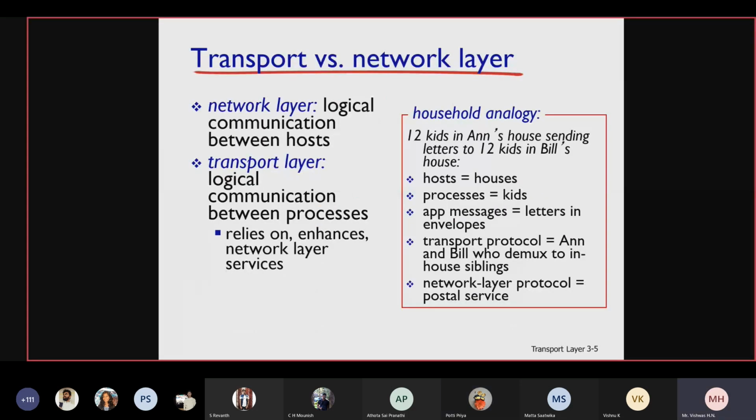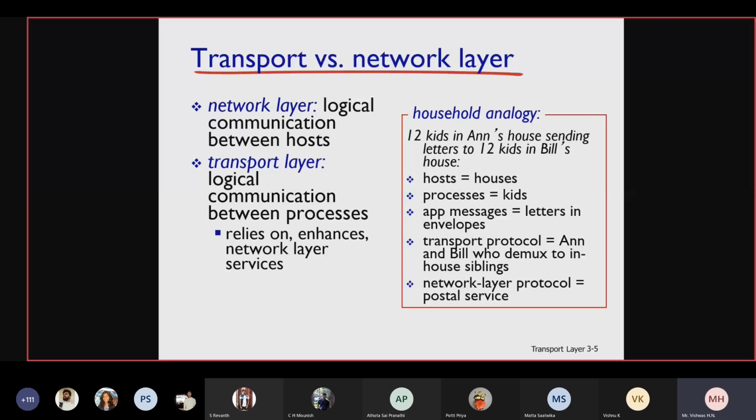Transport layer versus network layer. I think I had told you this example before. Network layer, logical communication between hosts. Transport layer, logical communication between processes. Very important point to be noted. Is that clear? Difference between transport layer and network layer. Network layer is logical communication between hosts.